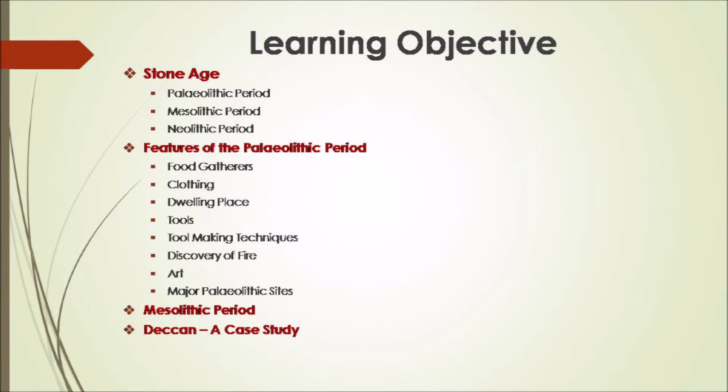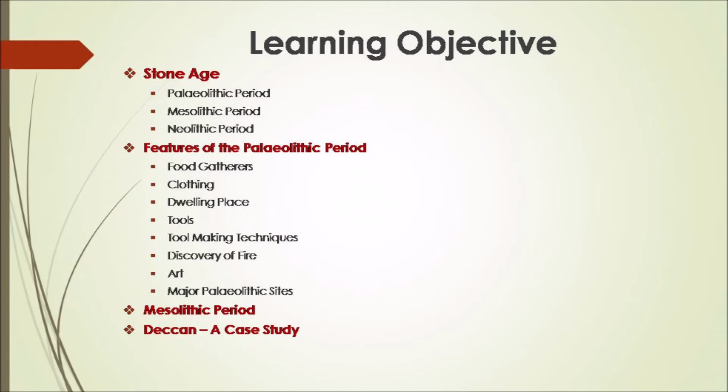Learning objectives. In this lesson, we will study about the Stone Age. The early humans started to use stones for making their tools. This period in the human history is known as the Stone Age. The Stone Age is divided into three periods. They are the Paleolithic period, Mesolithic period, and Neolithic period. And next we will study about the features of the Paleolithic period.